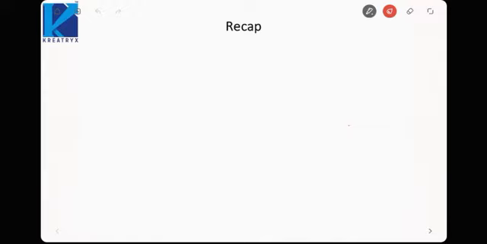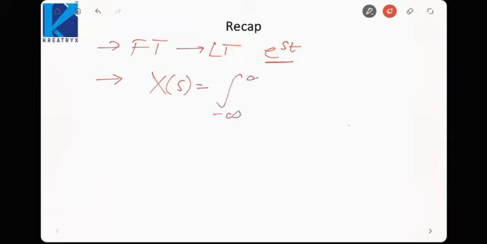Hello guys, in the last lecture we started with the Laplace transform, and we saw how we went from Fourier transform to Laplace transform. There I told you that e raised to power st functions are also eigenfunctions of an LTI system, where s can be any arbitrary value instead of just being imaginary. Then we saw the analysis equation of Laplace transform, that is X(s) equals integral from minus infinity to infinity of x(t) e raised to power minus st dt. This is how we calculated the Laplace transform.